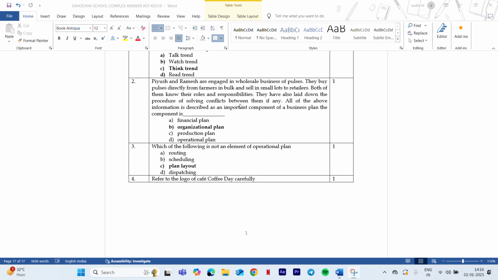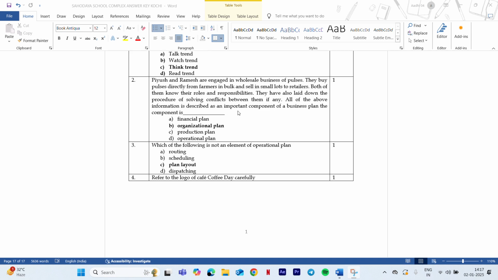Also they are having a laid down procedure for solving their conflict. So they have explained that there is a procedure, and procedure comes only in organizational plan. If it was financial plan, they would have talked about in what quantity they are buying and how many rupees they are selling it for, isn't it? So this is how the second question goes.